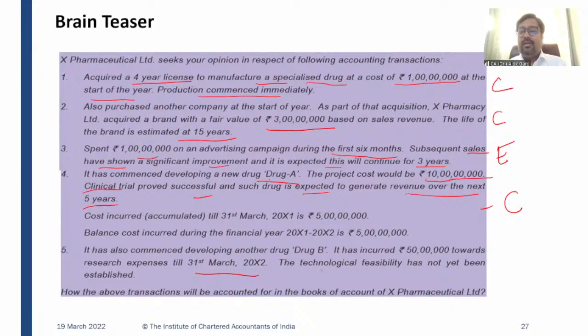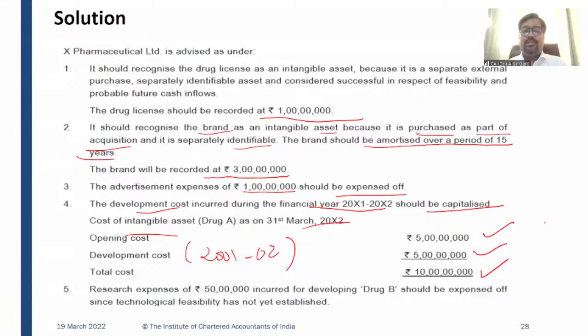The technical feasibility has not yet been established. So what is the treatment of this 50 lakh rupees? It has to be charged to expense, right? Research expense of 50 lakh incurred for developing drug B should be expensed off since technical feasibility has not yet been established, right? Is it clear, guys?